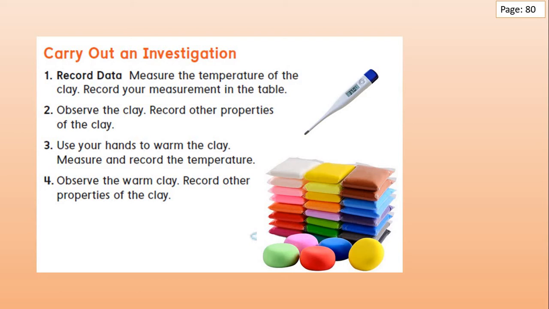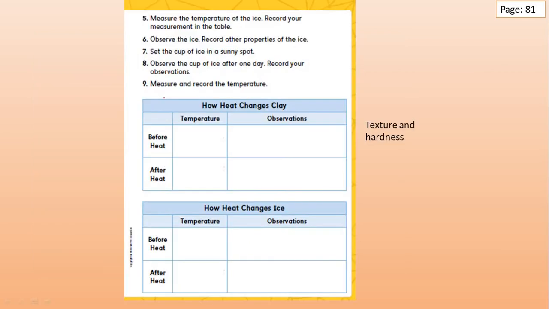Record other properties of the clay, like the color, the hardness, etc. 3. Use your hands to warm the clay. Measure and record the temperature again. 4. Observe the warm clay. Record other properties of the clay. This is the table that should be filled with recorded data of clay.